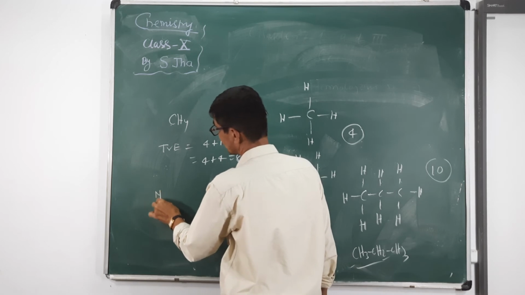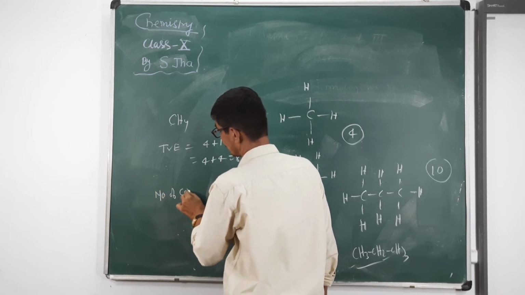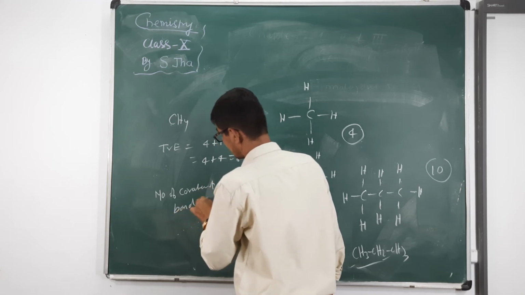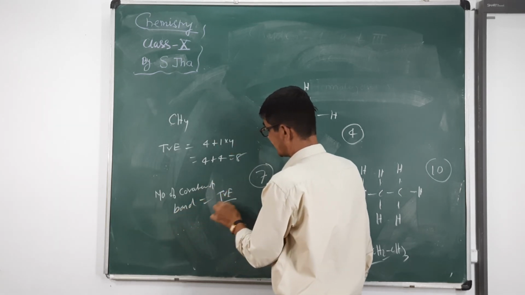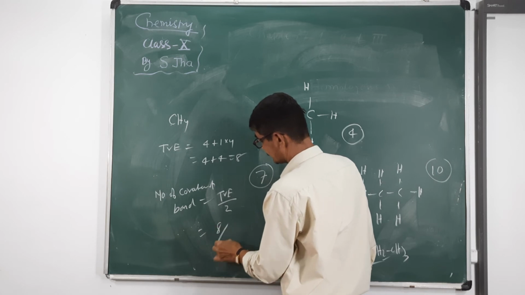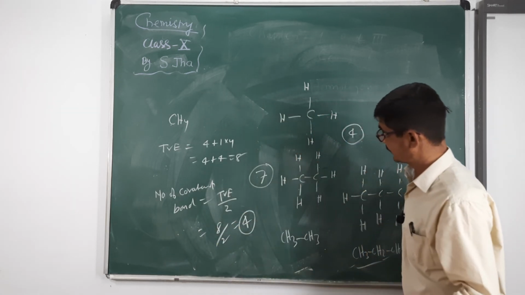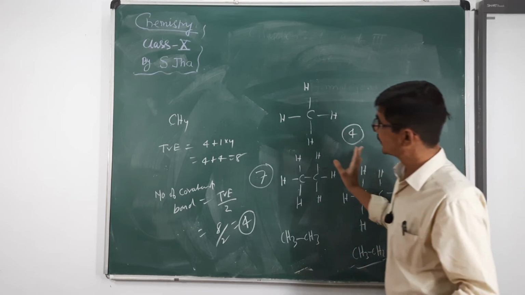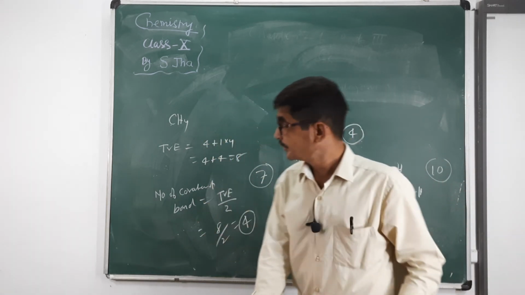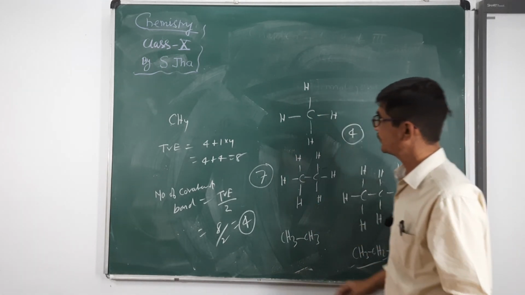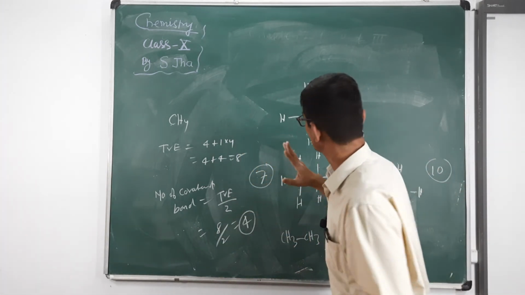Formula: number of covalent bonds is equal to the total valence electrons divided by 2. It means 8 by 2 equal to 4. Surely you can do these things. This is a way for calculating the number of covalent bonds.